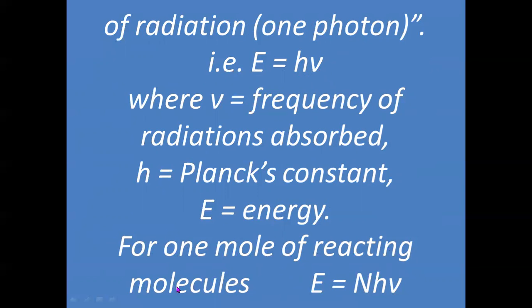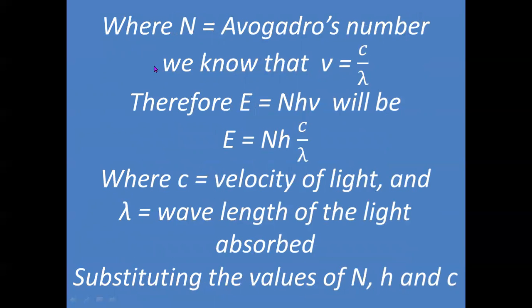For 1 mole of reacting molecules, we will have this equation in this form: E is equal to N h nu, where capital N is nothing but the number of molecules present in 1 mole of it, means it is 1 mole of solute or 1 mole of substance which is absorbing the energy, and we know that in 1 mole we have 1 Avogadro number of particles, maybe atoms or maybe molecules, and Avogadro number is 6.023 into 10 to the power 23.